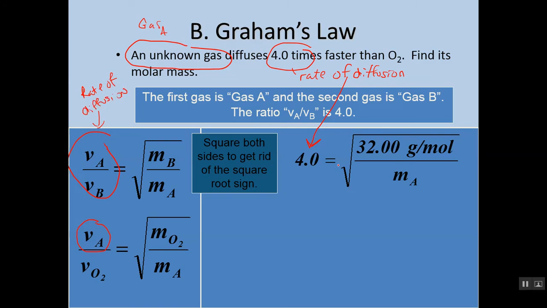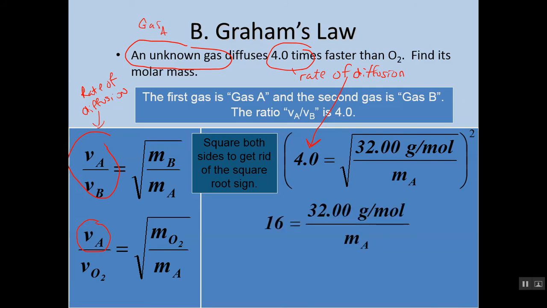All right, so what do we have? We've got the square root of our molar mass of oxygen, which is 32, over our molar mass A, which we don't know. And now we see a problem, right? Notice this isn't a square root, so we're going to have to get rid of that square root. So what are we going to do? We're going to square both sides, not multiply both sides by 2, but square both sides to get rid of that square root sign.